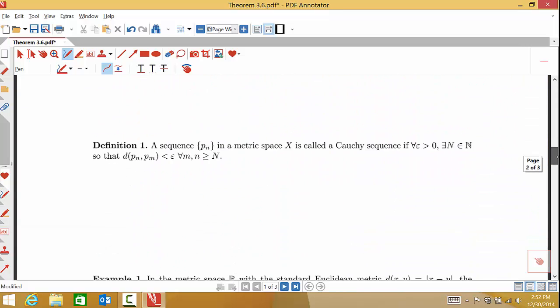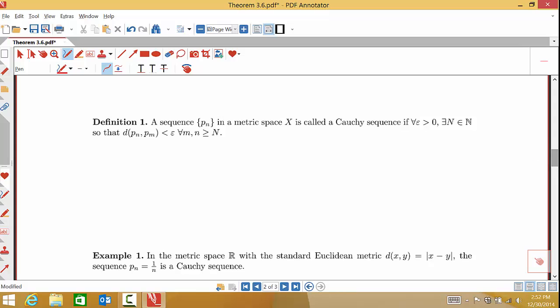And for a lot of applications, a lot of things we need to do, that is going to be enough. So let's see what else we can do here. Well, a very important definition we're going to work with is something called a Cauchy sequence. We're going to say a sequence in a metric space is called a Cauchy sequence if for all epsilon greater than 0 there exists a natural number N, so the distance between P sub n and P sub m is less than epsilon for all m and n greater than or equal to this capital N.